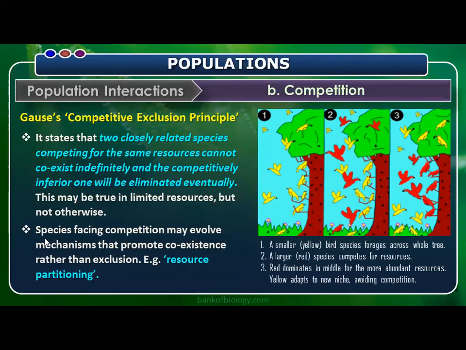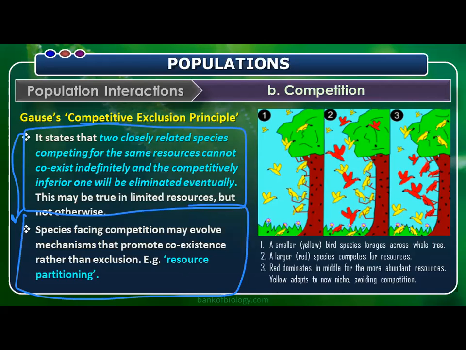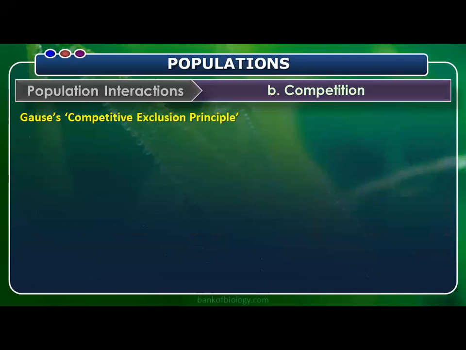Sometimes we have special features. Species facing competition may evolve mechanisms that promote coexistence rather than exclusion. What do you call this? Resource partitioning. It's a different thing, a special thing. Don't compare the first point with the second point. We said already that the first one is competitive exclusion. Here, species that are facing competition may evolve mechanisms that promote coexistence; they live together. What do you call it? Resource partitioning. MacArthur is the scientist who explained resource partitioning.